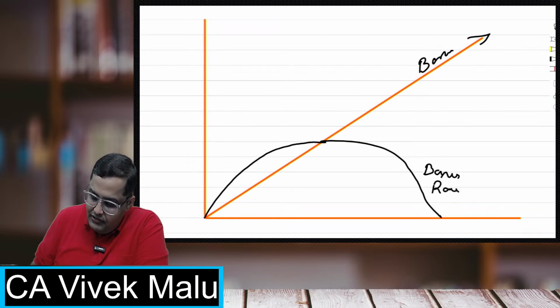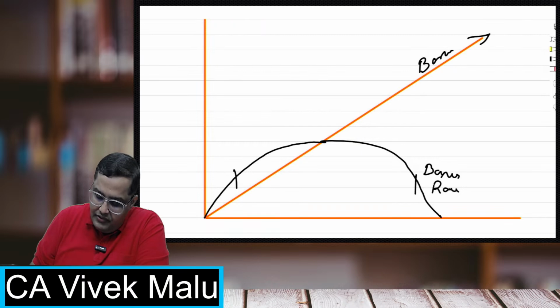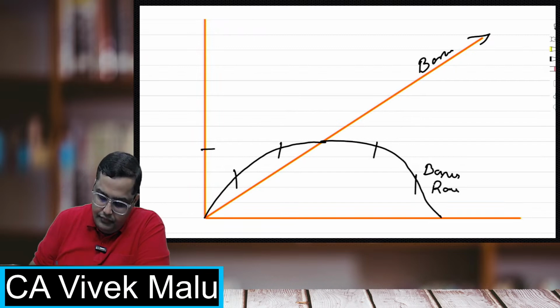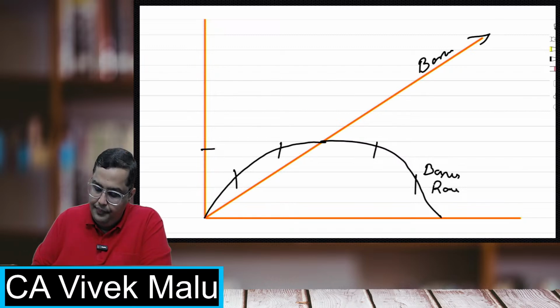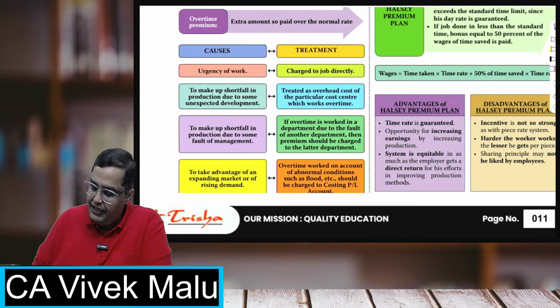That is why a person saving 7 hours or a person saving only 1 hour will get the same bonus. A person saving 3 hours and a person saving 5 hours are getting the same bonus, like that. So this is how it works for a Rowan scheme. I hope it is clear for everyone. If you have any doubts, any queries, you can definitely ask.